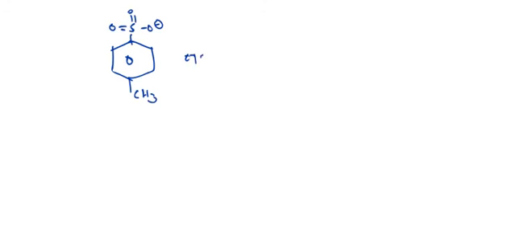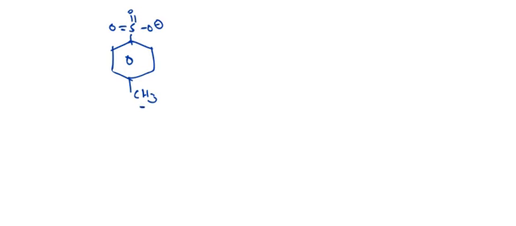So next, tosylate ion. This is also a good leaving group. Here CH3 is attached, and CH3 is an electron releasing group.